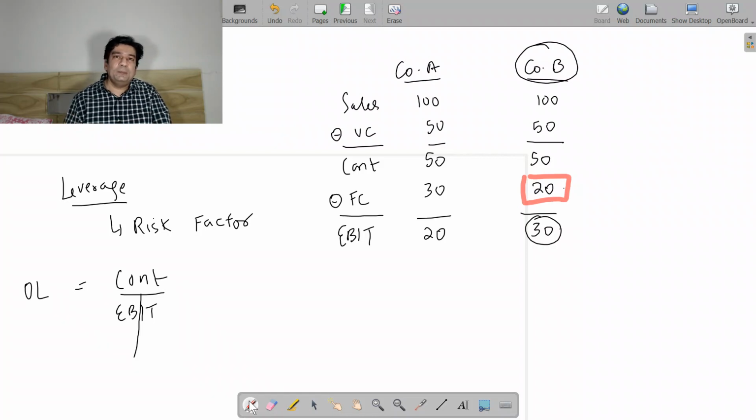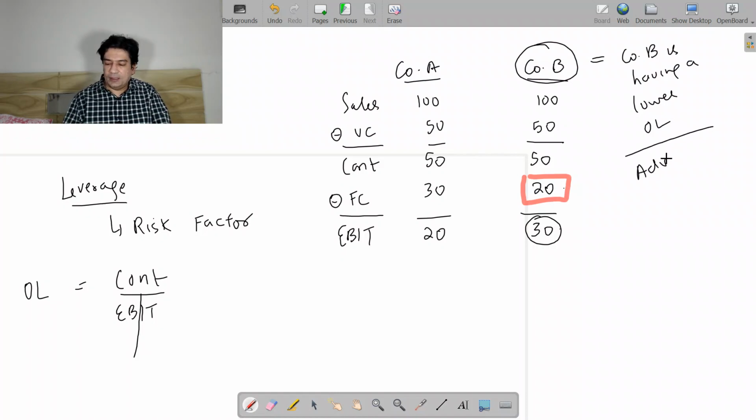So if company B is able to take advantage of their fixed costs, I can say that company B is having a lower operating leverage. So we can say that company B is having a lower operating leverage. In other words, company B is able to take the advantage of fixed cost. They have incurred a lower amount of fixed cost and as a result their earnings have increased.